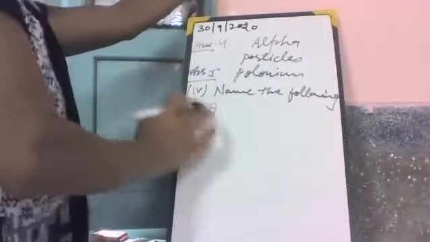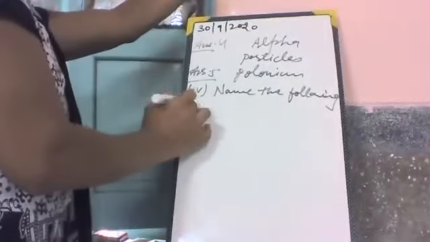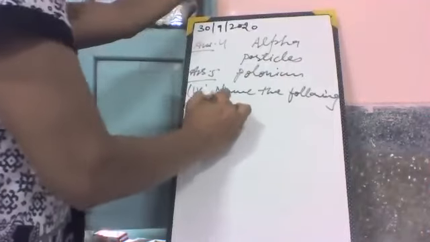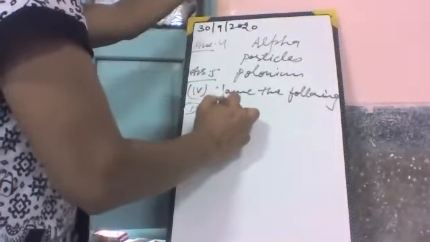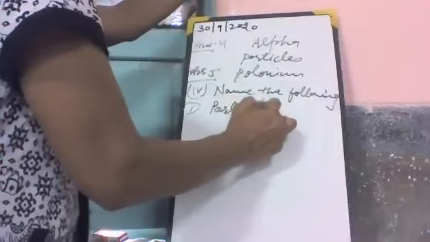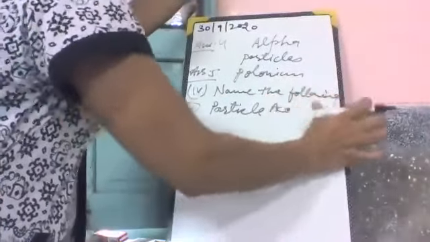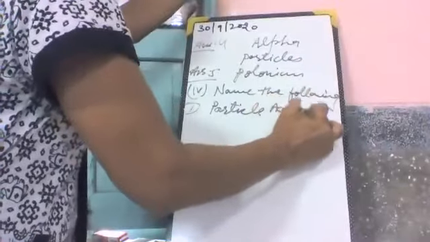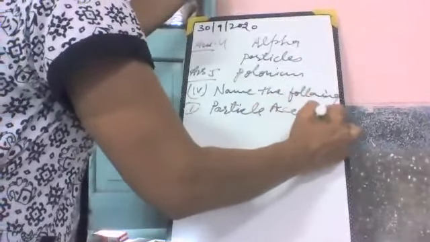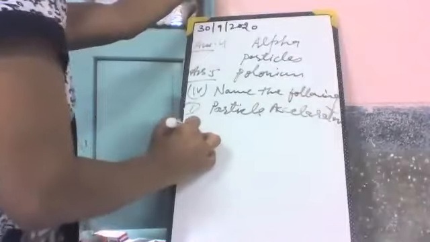The machine which splits the particles of an atom is the particle accelerator.